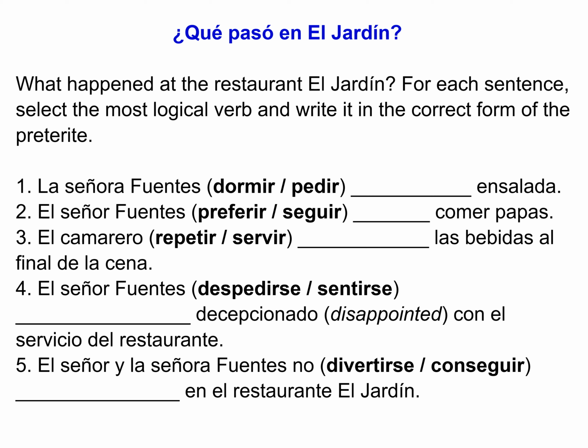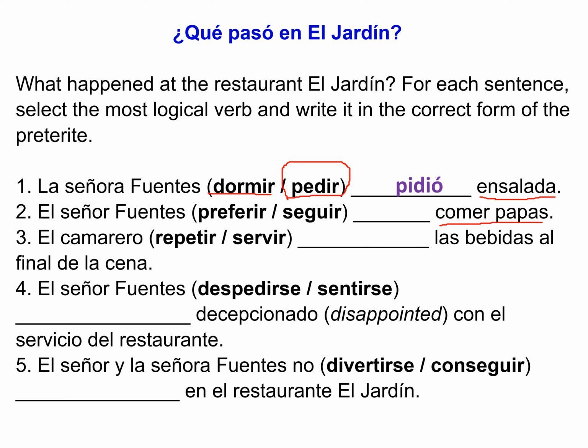¿Qué pasó en el jardín? So what happened at the restaurant El Jardín? We're going to select the most logical verb and then conjugate it. So first one, la señora Fuentes. So let's see what's happening. Something about salad, right? Ensalada. Dormir, no, doesn't make any sense because dormir and ensalada, no, but pedir makes sense. So pedir is to order, to ask. And so la señora Fuentes ordered salad. So pidió ensalada.